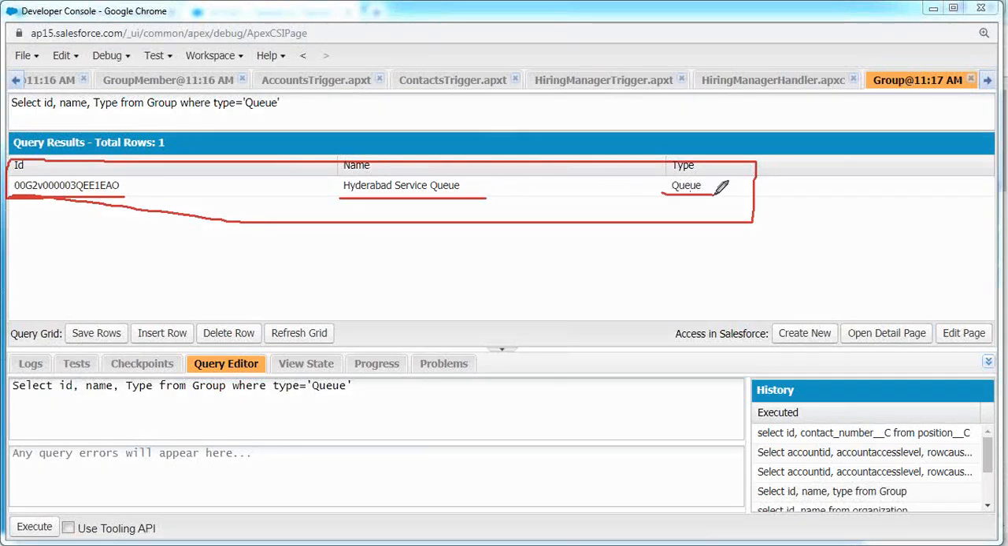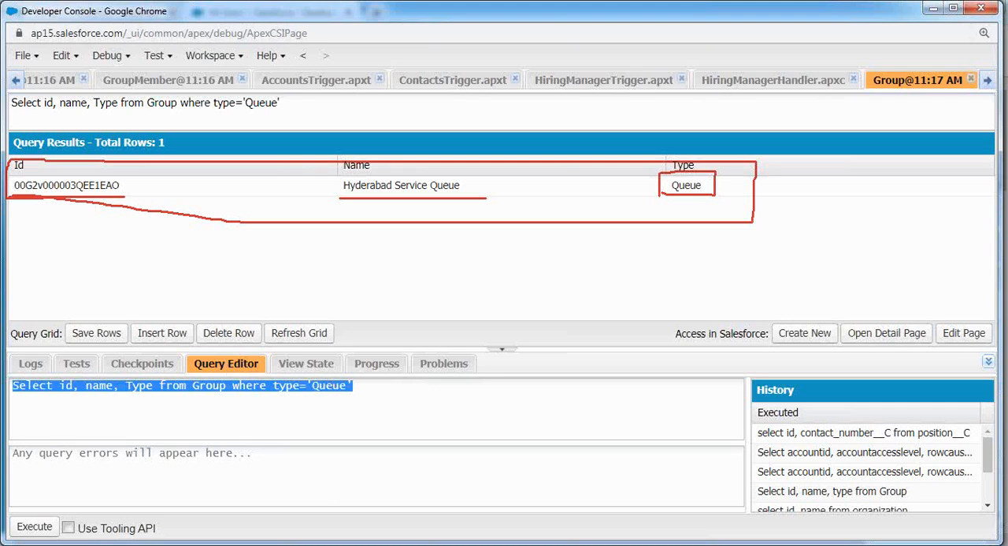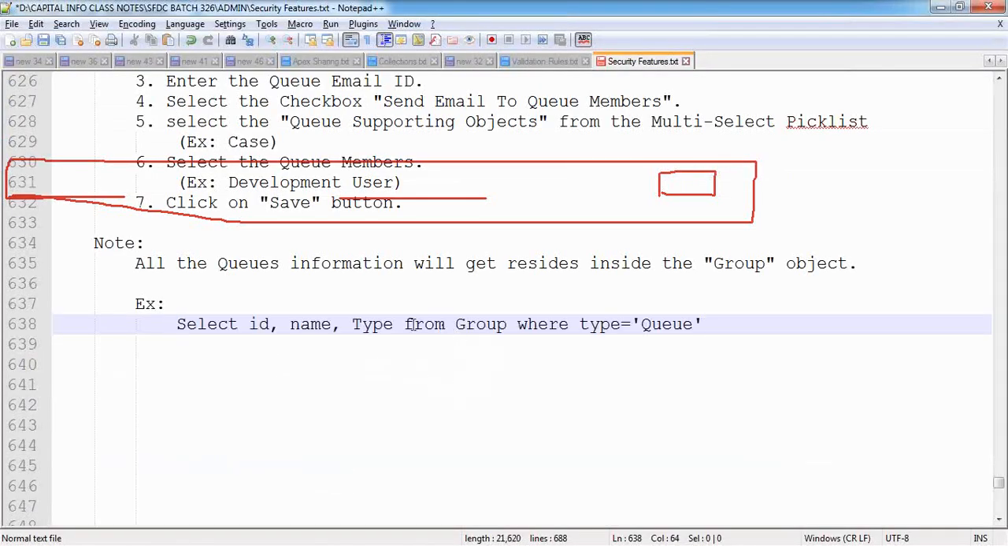This is the type. What type of group is it? It is a queue. This is not a public group. This is a queue, which is indicated clearly here. Now let me copy this information and paste it inside this.